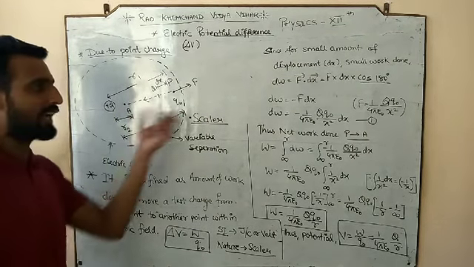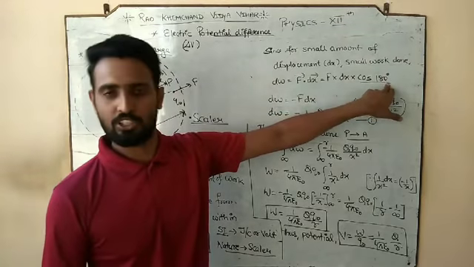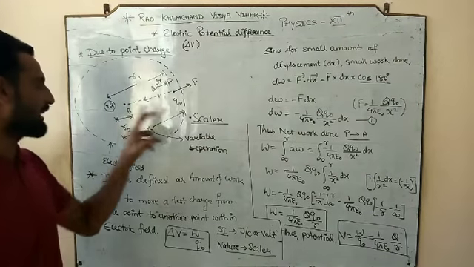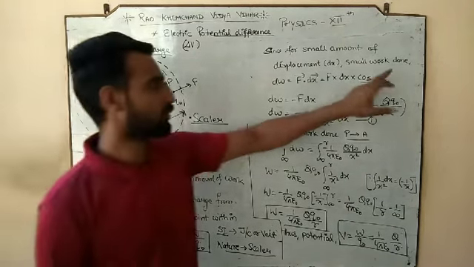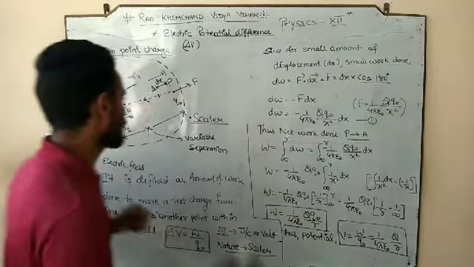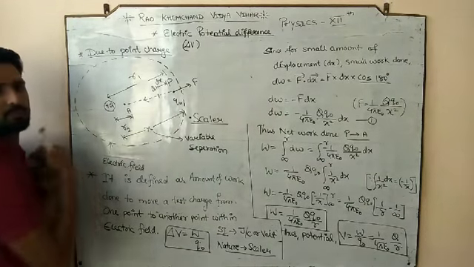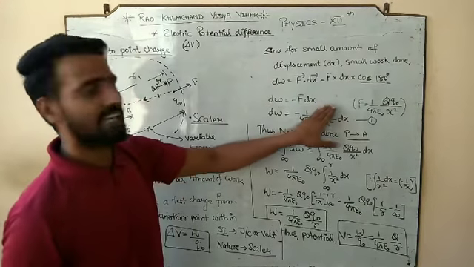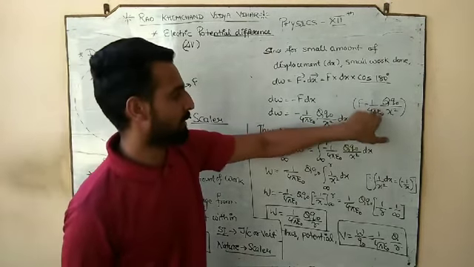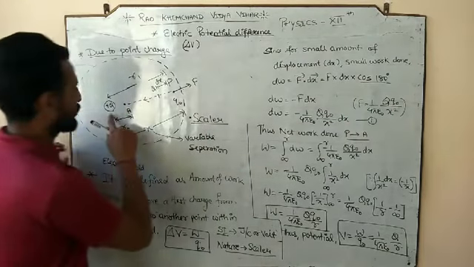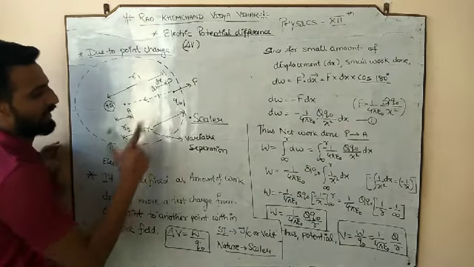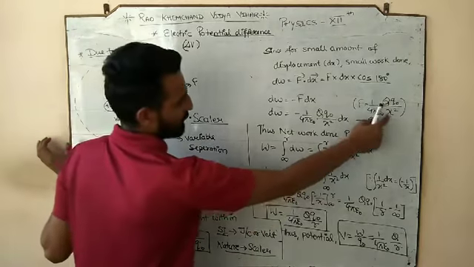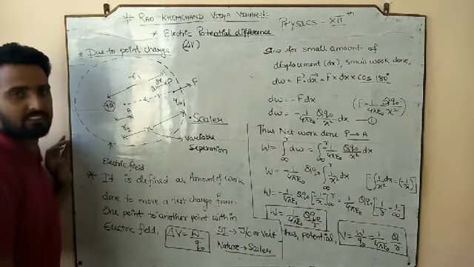So according to that situation, this angle also changes. But here both the charges are positive, so the angle would be 180 degrees, because it is going to be repulsive and the displacement is going in the inward direction. So it is cos 180, which is -1. So what is the force? 1 by 4 pi epsilon naught, source charge into test charge, over the square of the separation, and that separation is, for a moment, x.